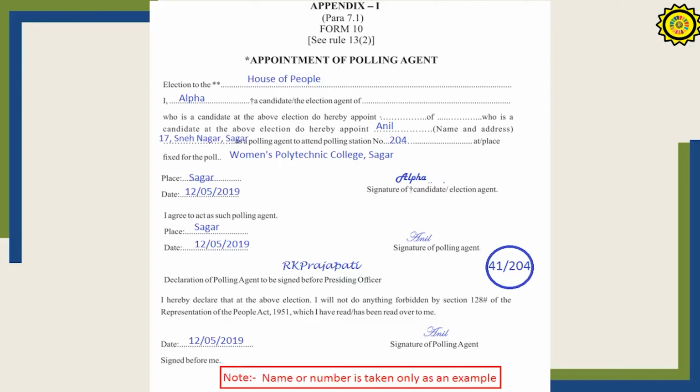When the polling agent reports to the presiding officer, he will bring this appointment letter in which the signature of the candidate must be there. And the specimen signature of the candidate is given to the presiding officer along with the materials given by the ARO.